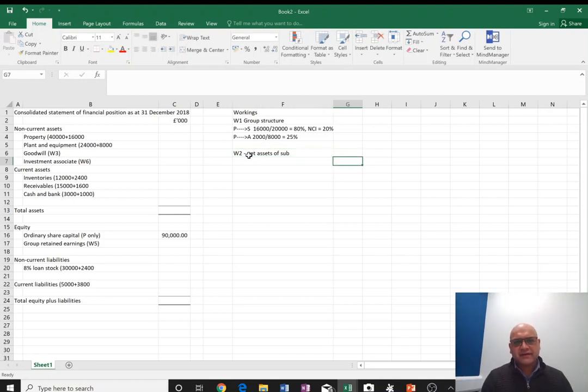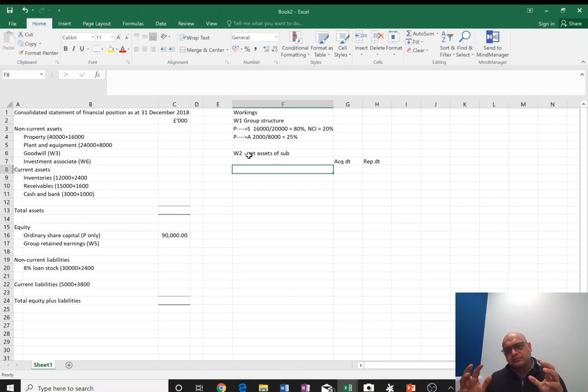And we want to find that for two different dates. One is the acquisition date and one is the reporting date. We need to know how much the net assets were worth at the acquisition date so that we can use them in the goodwill calculation, and at the reporting date so that we can take the difference between the two dates, call it post-acquisition profits of the subsidiary, and split that profit between two parties.